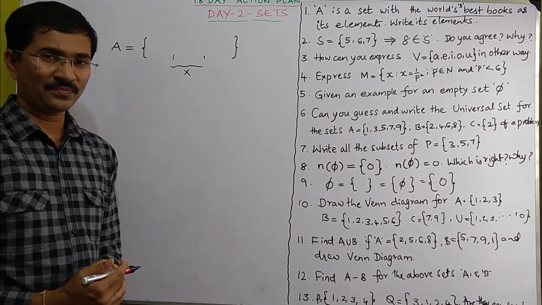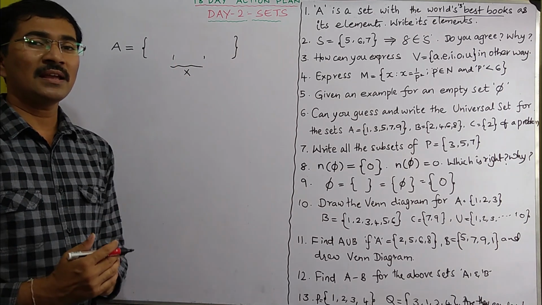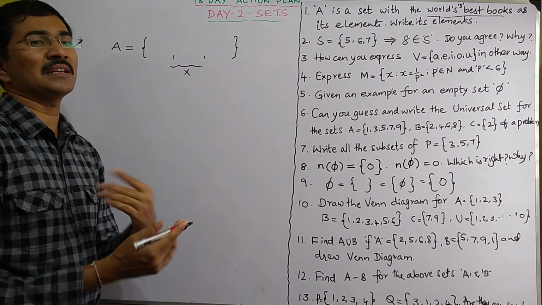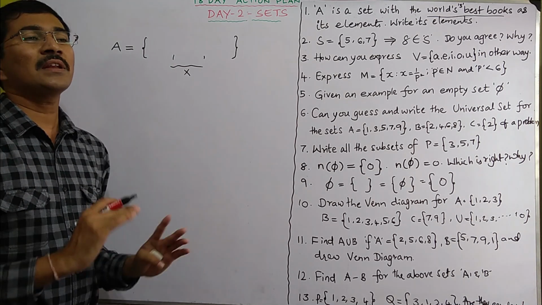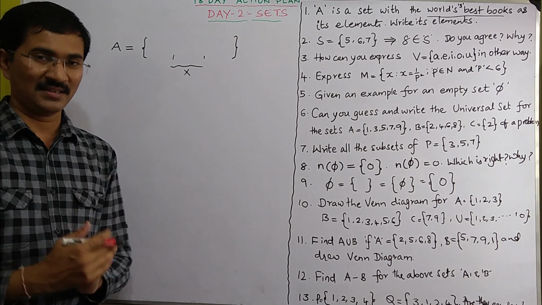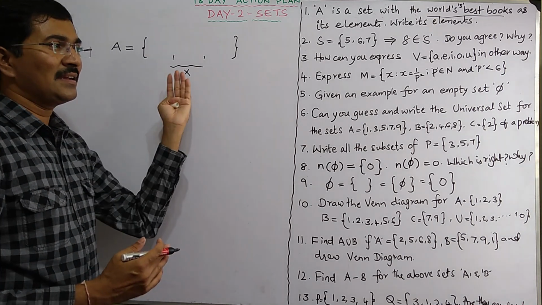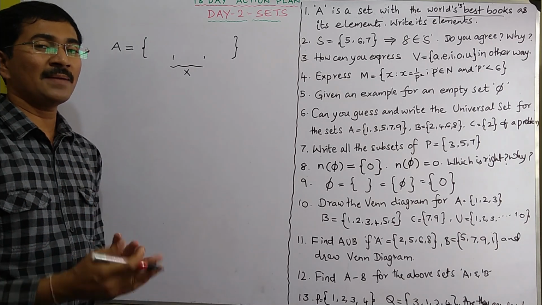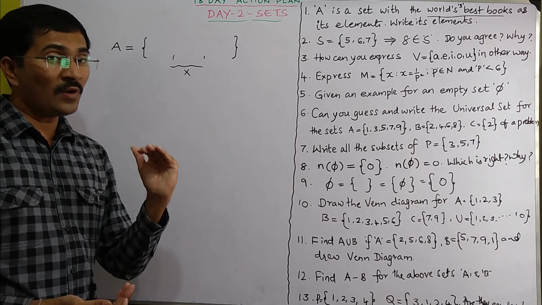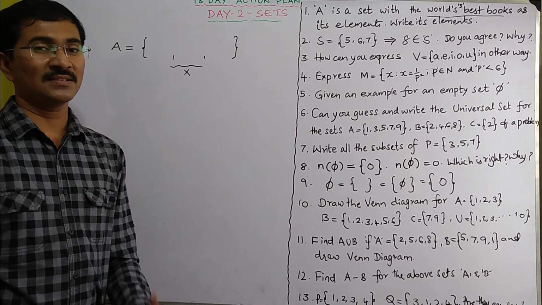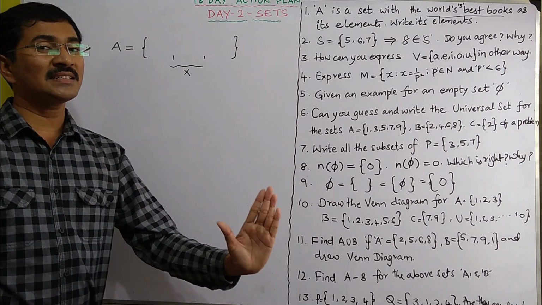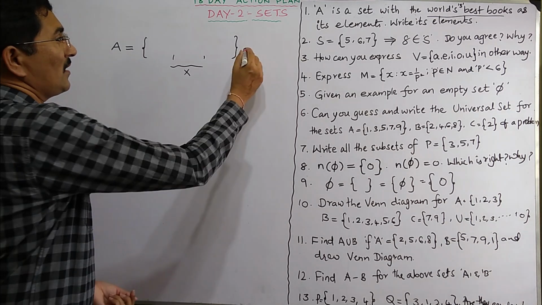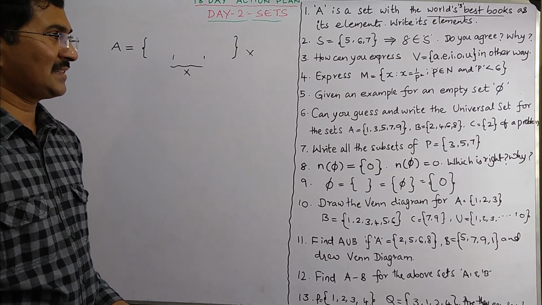And in a set, the things are called elements. They must be distinct. You should not write a single element repeatedly. For example, if you have to write 3 books, say Sunday Magazine is the best magazine, you can't write Sunday Magazine, Sunday Magazine, Sunday Magazine. You should not repeat the elements. That is why we say a set is a collection of well-defined, distinct objects. So the objects must be distinct, that means different. One element should not be repeated. So we cannot write this, because A is not at all a set.